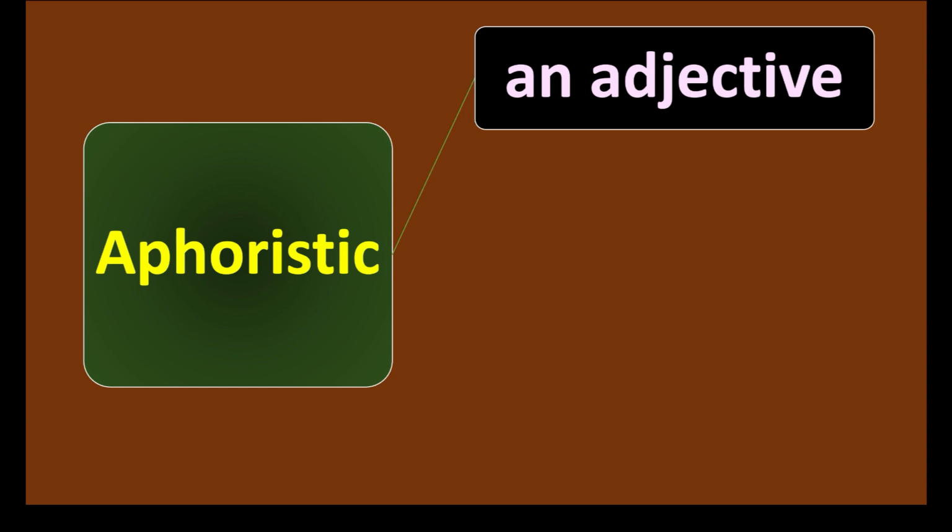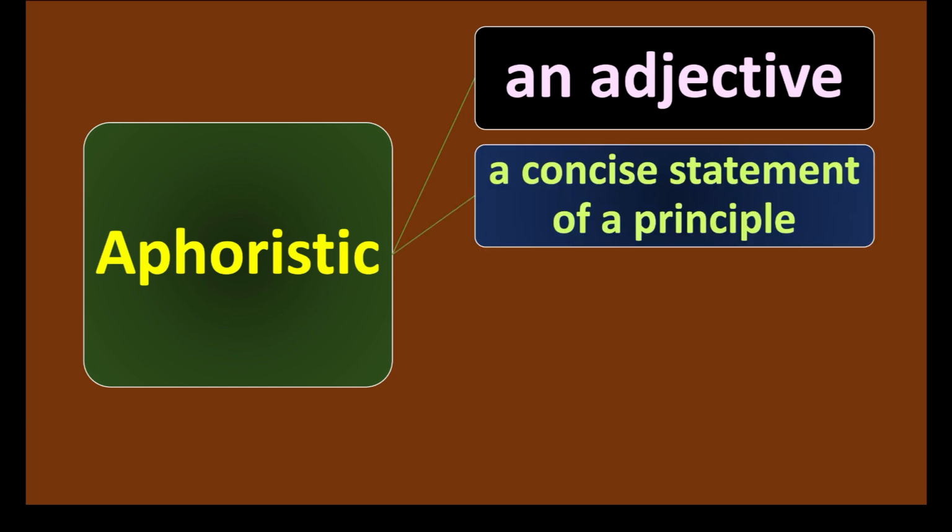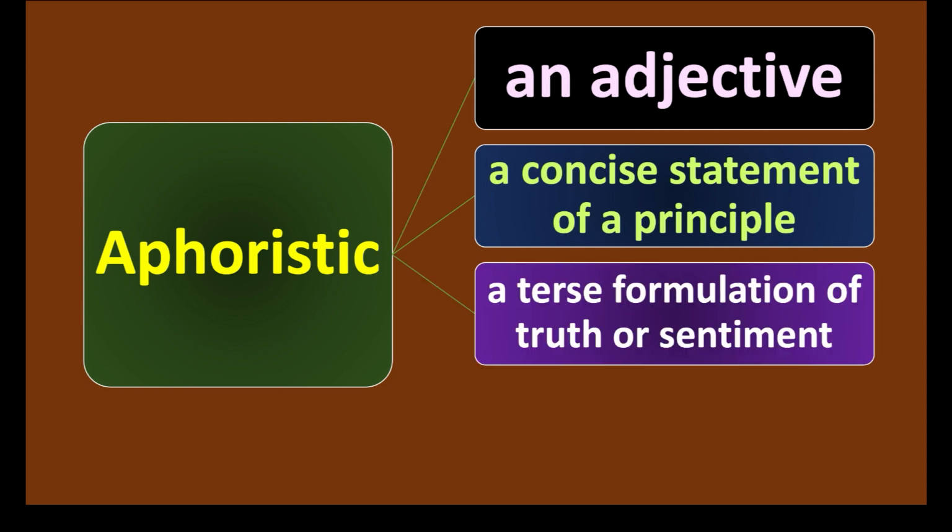First of all, it's an adjective in form and it refers to a concise statement of a principle. Concise statement means very compact statement, a statement that is short, brief and to the point and which talks about principles of life. It may also refer to a terse formulation of truth or sentiment. Terse has the same meaning as compact, brief. So compact formulation means you formulate a type of sentence that speaks about truth or sentiment toward